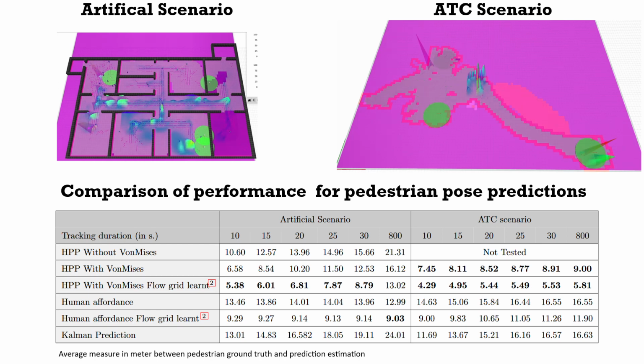Then several variants of our HPP algorithm have been tested, one without VonMises coefficient optimization, a second with, and a third with VonMises coefficient and a flow grid already learned. The table highlights the fact that our approach overcomes the other human pose prediction models whatever the pedestrian tracking duration is. The only exception is on one long-term tracking, up to 800s without observation updates. Here statistical approaches like human affordance are better.